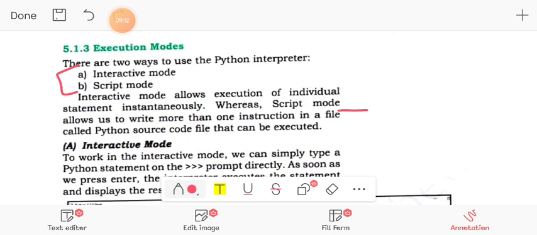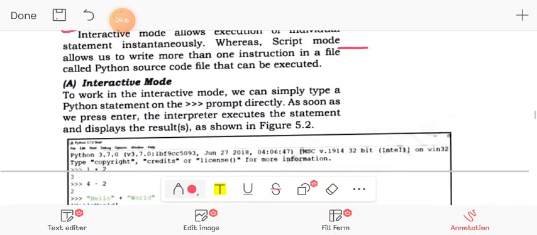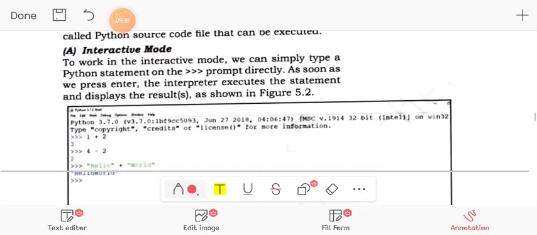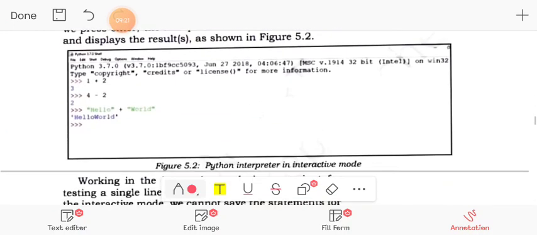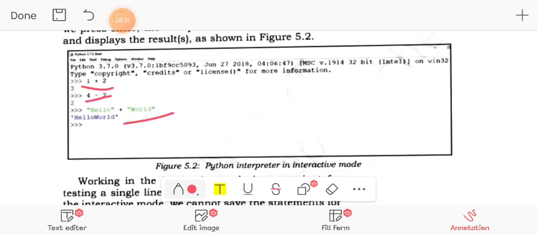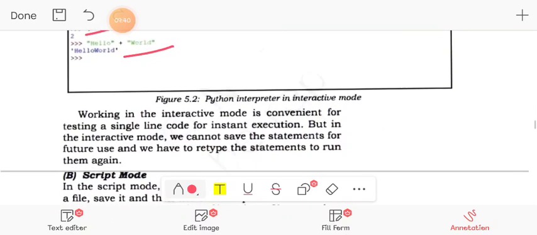This is a very important question for boards also, and in class 11th also: the difference between interactive mode and script mode. This is the program written in interactive mode. As I told you earlier, it will give you the instant output. You may see here 1 plus 2 gives output 3, 4 minus 2 gives output 2, hello plus world gives output hello world, right? That's why it is called interactive, because it is giving the instant output.